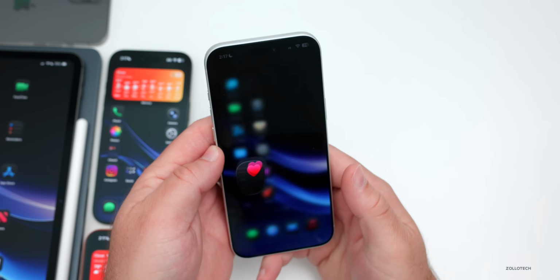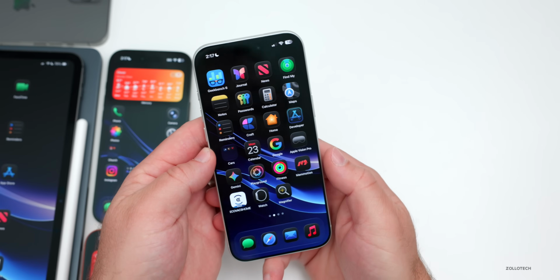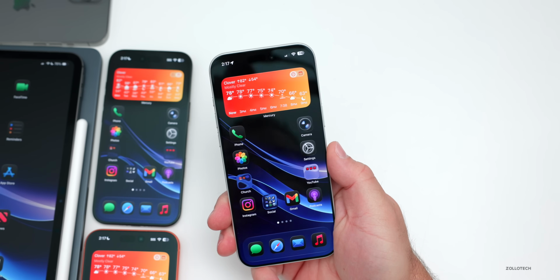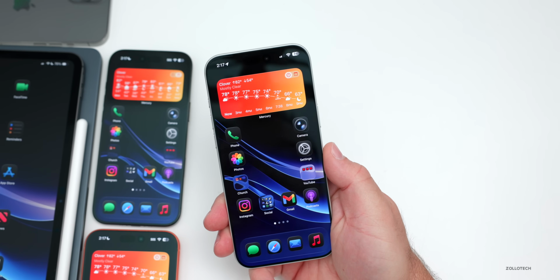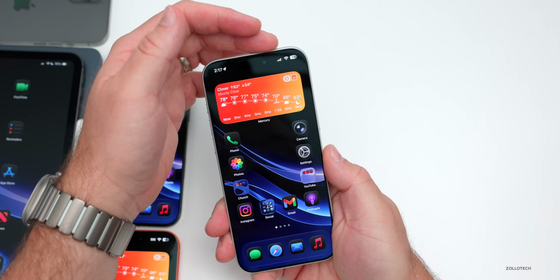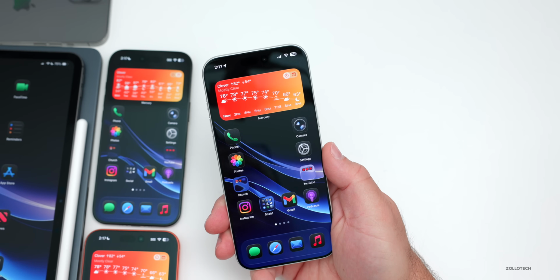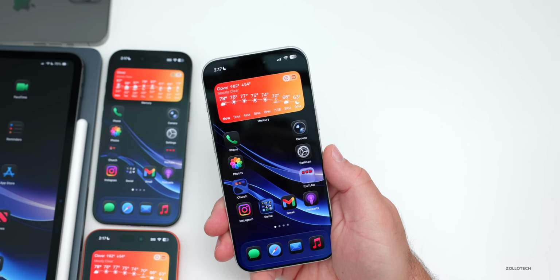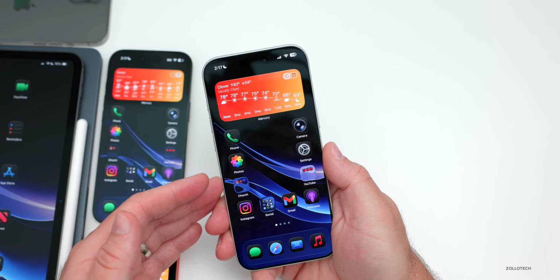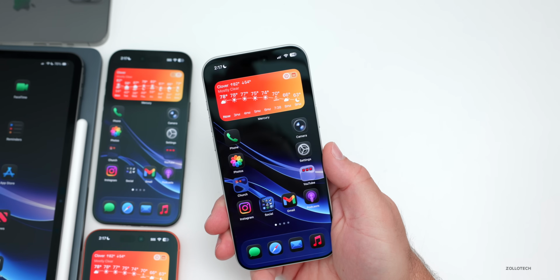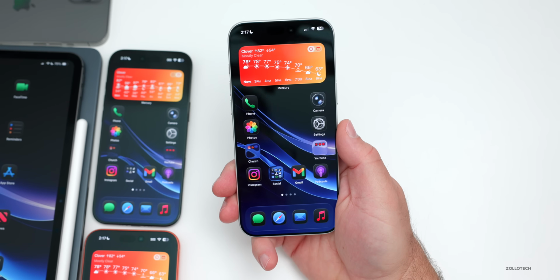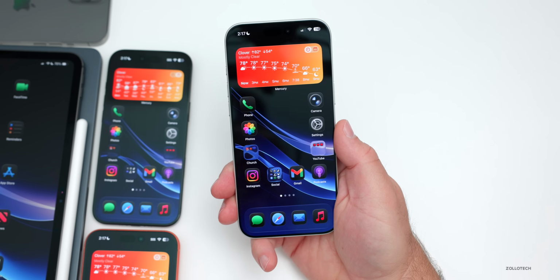Also, we expect some satellite connectivity features. So currently you can connect to satellite or emergency SOS via satellite. Maybe you're in the wilderness, you have no connections whatsoever. You can at least text back and forth. However, in the future, supposedly we'll be able to use 5G over satellite, or use photos in messages over satellite, and even Apple Maps via satellite. So these are all things we could see in the coming year here with iOS 27.